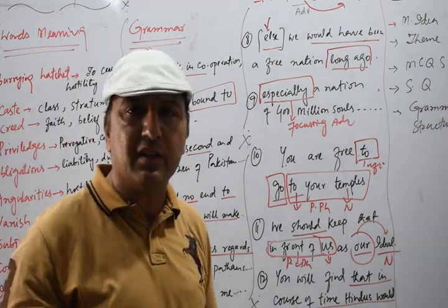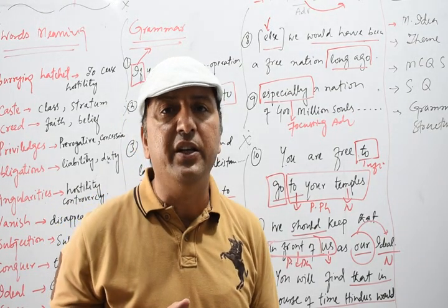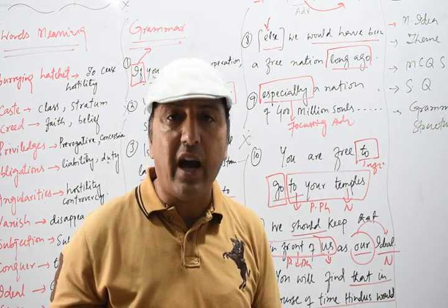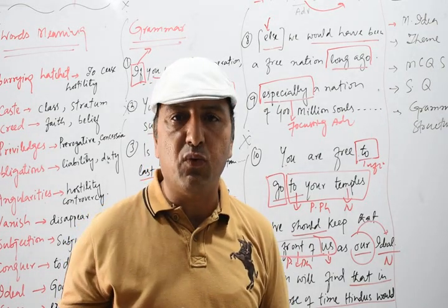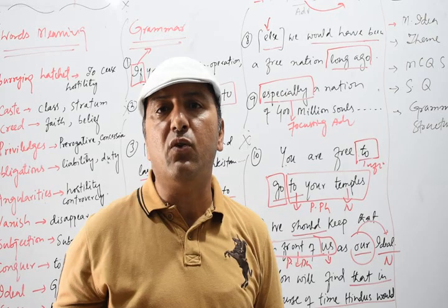Until and unless, there is a difference. Unless is used for condition and until is used for time. Both are subordinate conjunctions, but unless is used for condition and until is used for time.